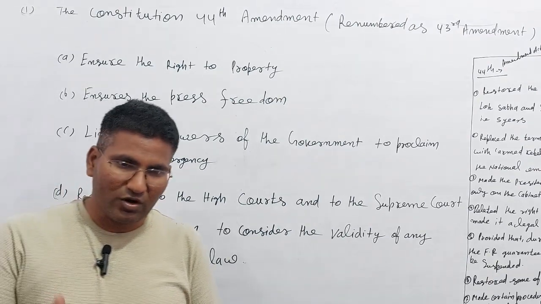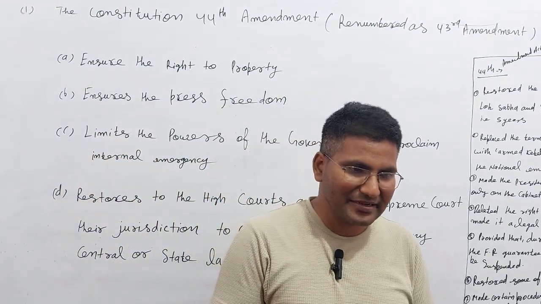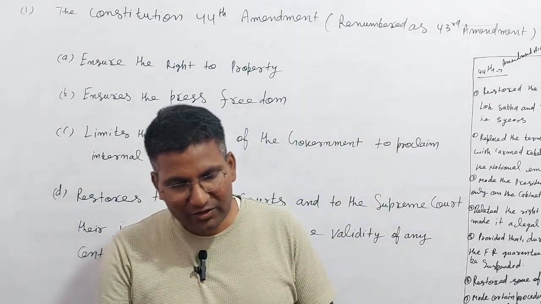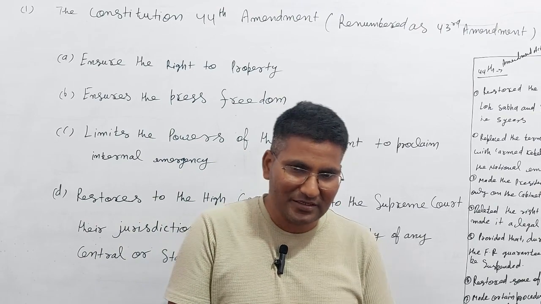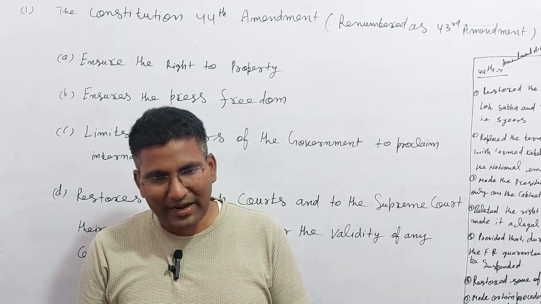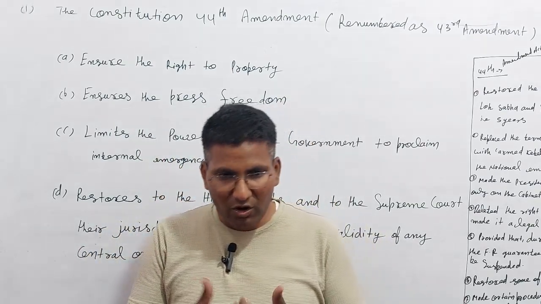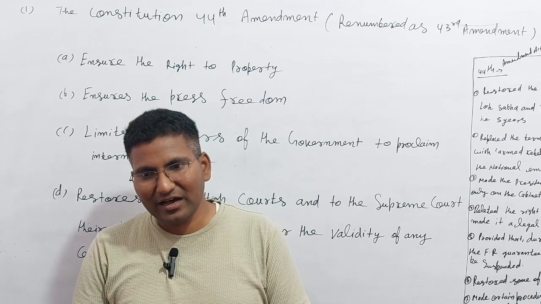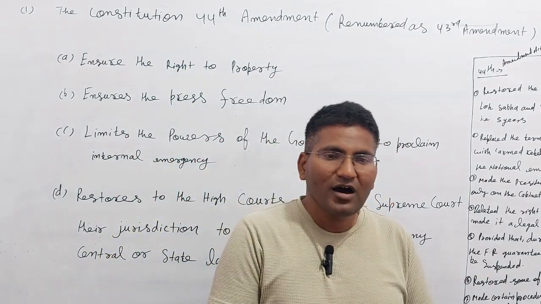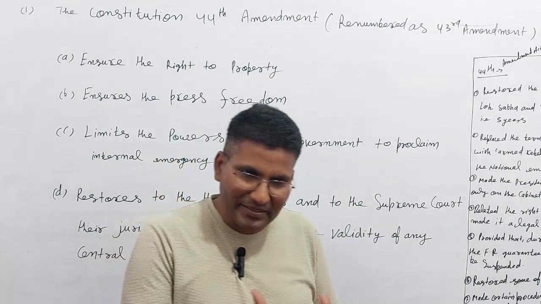The government wanted at that time that the Supreme Court and High Court should stay within limits. Meaning if there is any law made by the Parliament, then the Supreme Court and High Court cannot examine that law, whether it follows legal procedure or whether there is any violation of the fundamental rights.